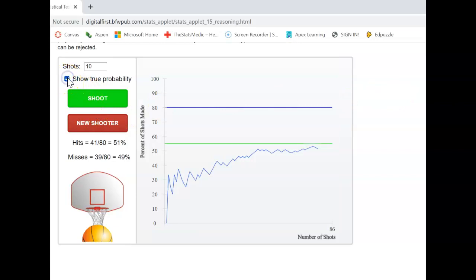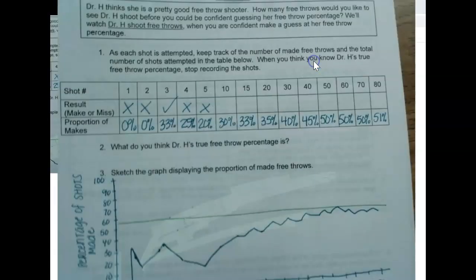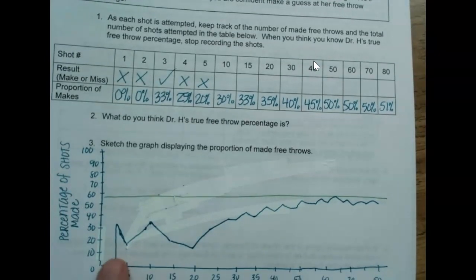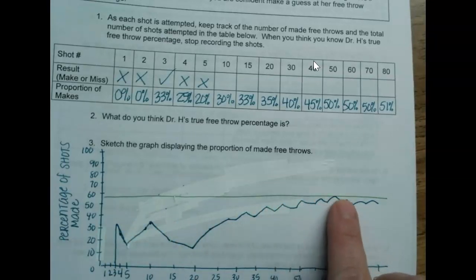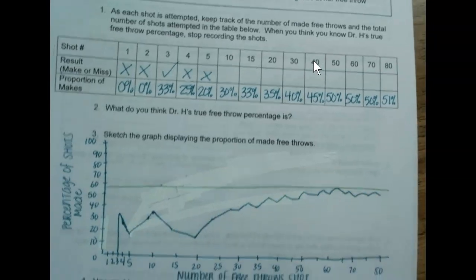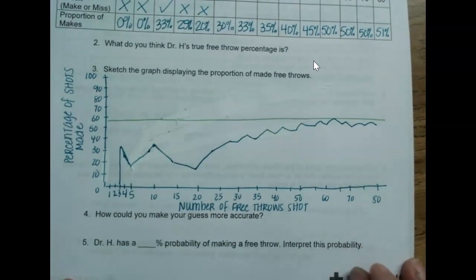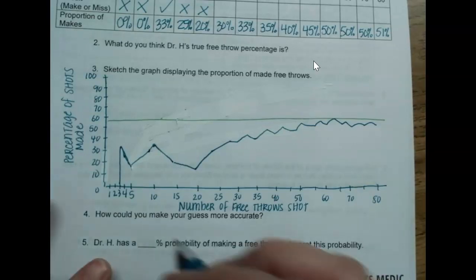If I show my free throw percentage, it showed it to be 55%, it looks like. So 55%. Okay, so I'm going to draw that in. So as you notice, I started off and I was very bumpy, and as I go along, I'm approaching this line at 55%, and I'm getting closer and closer. So how could I make my guess more accurate, do you think? What do you think could happen? I could probably take more free throws.